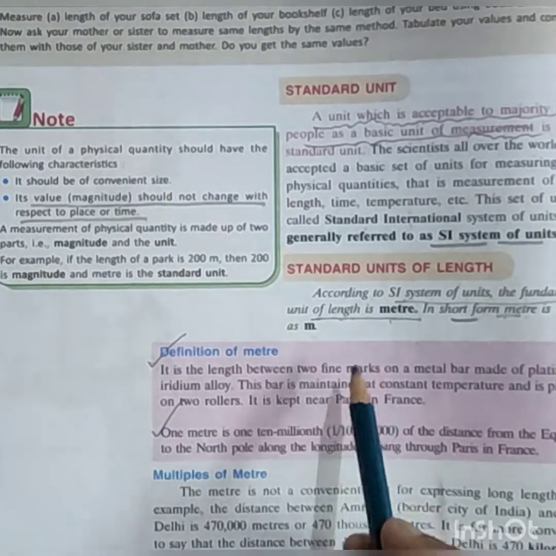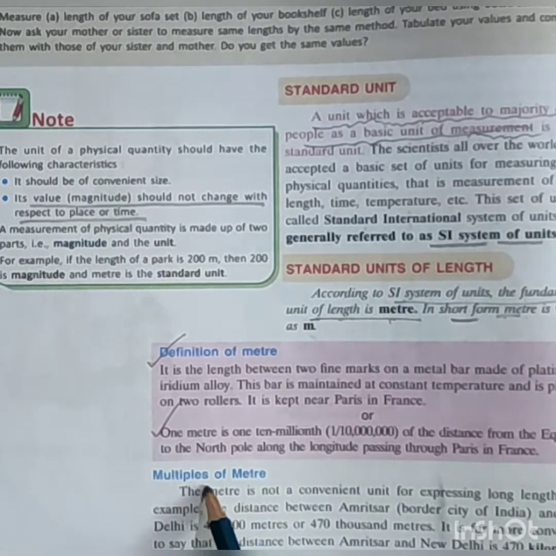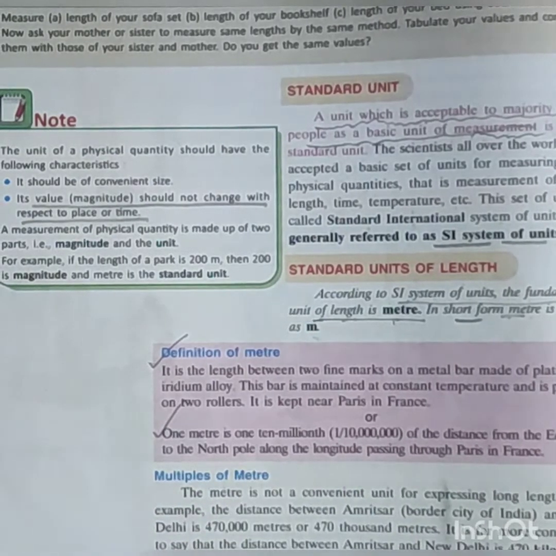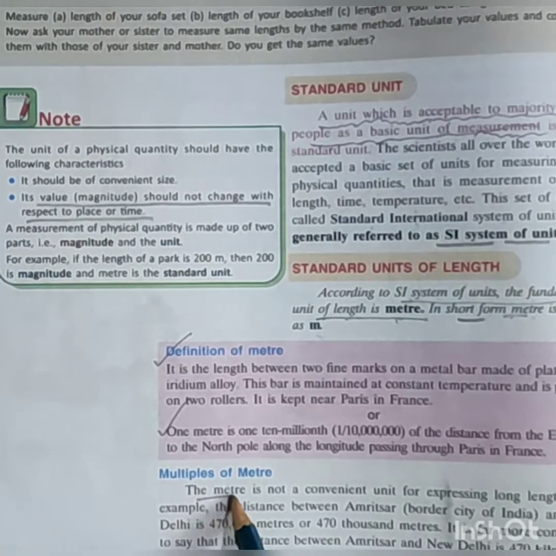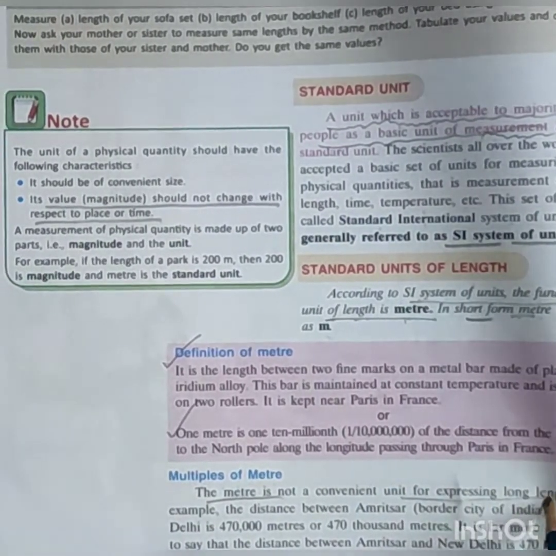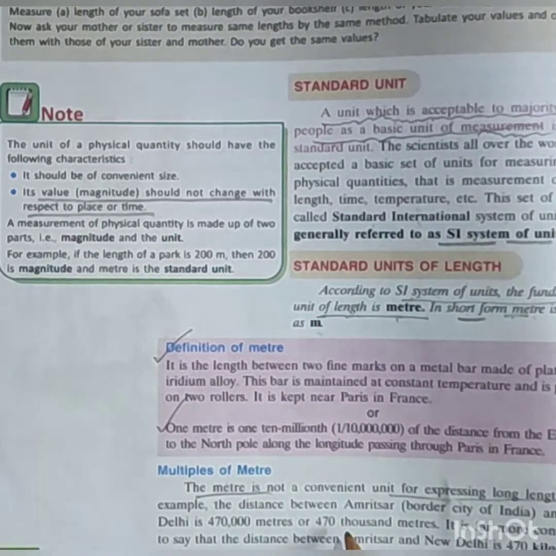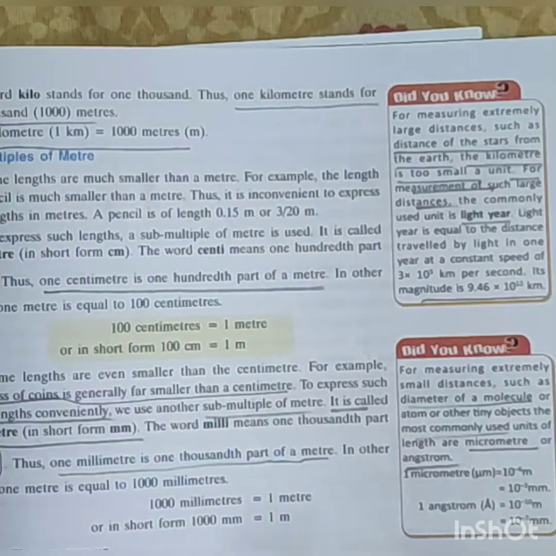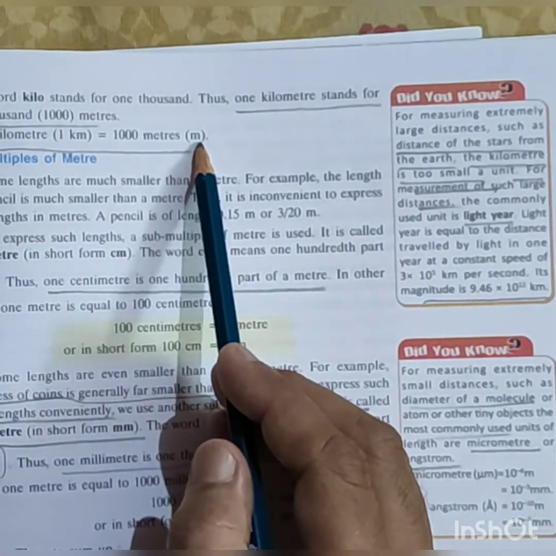So this particular unit has some multiples and submultiples. If we consider a multiple of meter, here it is kilometer. Meter is not convenient for expressing long lengths, so in this case we use kilometer. And you know that 1 kilometer equals 1000 meter, you already read.